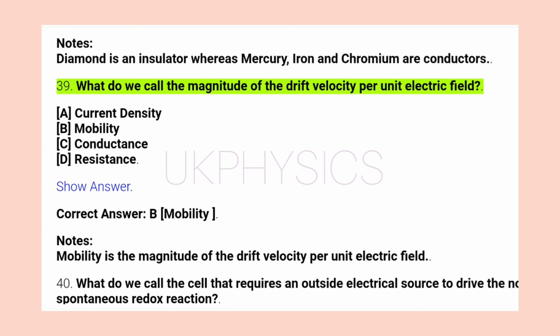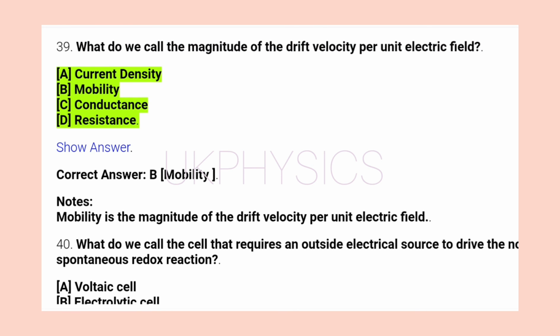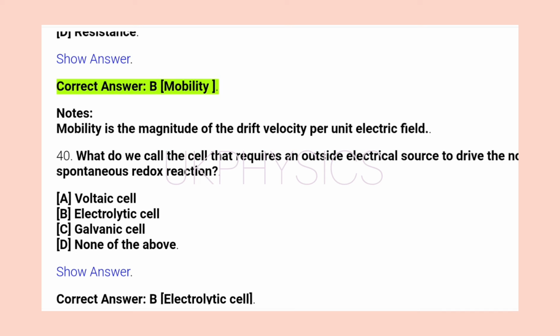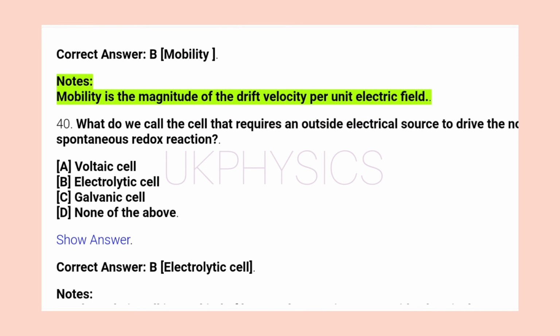39. What do we call the magnitude of the drift velocity per unit electric field? A. Current density. B. Mobility. C. Conductance. D. Resistance. Show answer. Correct answer B. Mobility. Notes: mobility is the magnitude of the drift velocity per unit electric field.